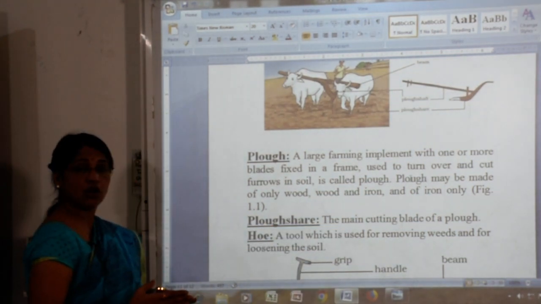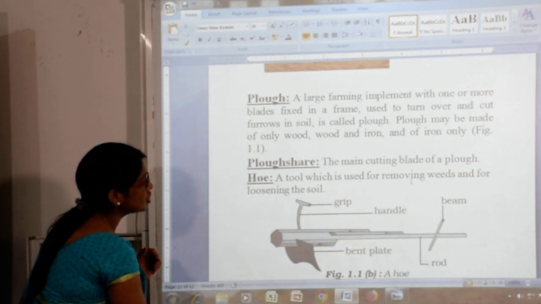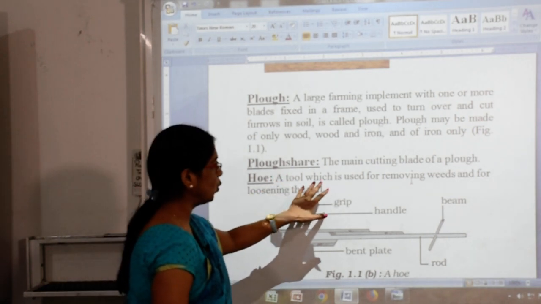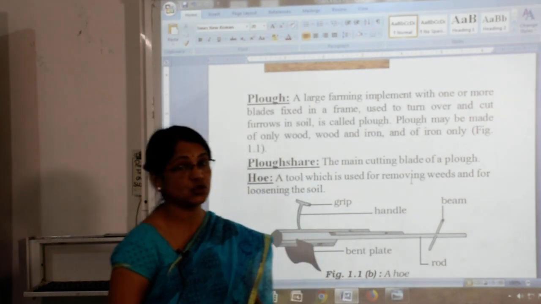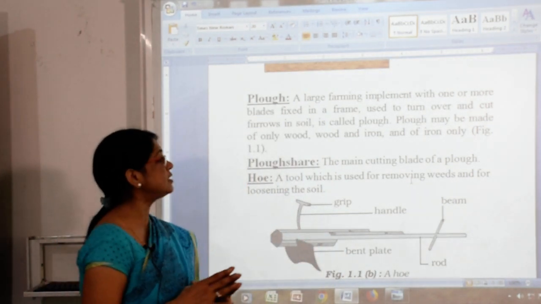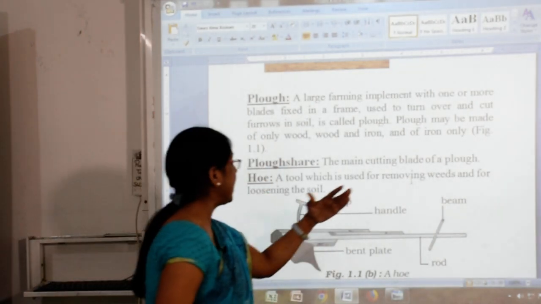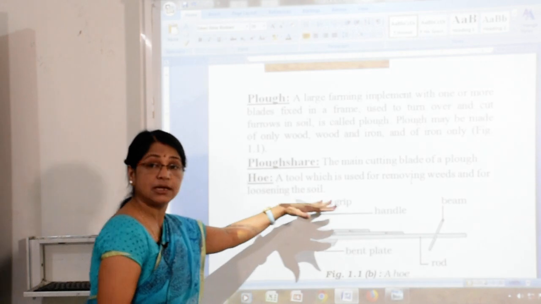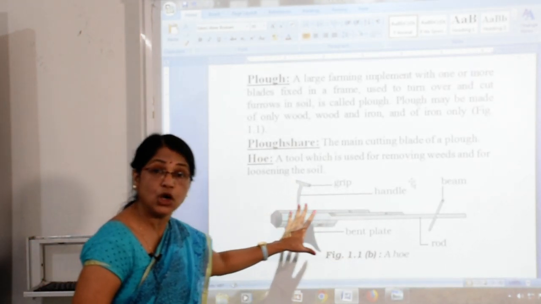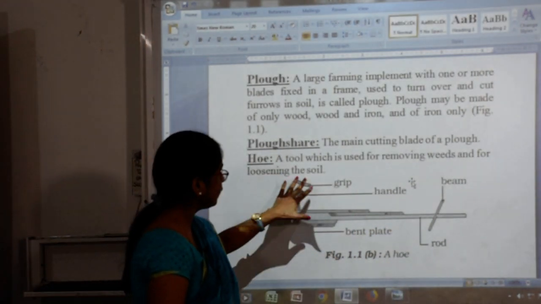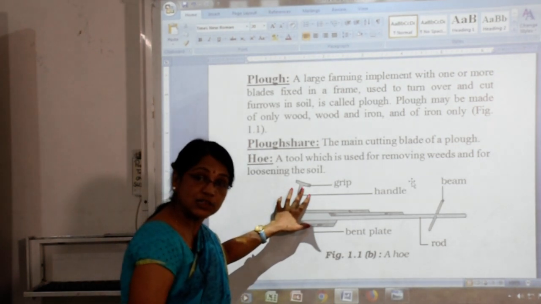Now further we talk about the hoe. What is the meaning of the hoe and what is its utility? A hoe is a tool used for removing weeds. As you know, weeds are unwanted plants, and the hoe is also used for loosening the soil. I want to explain the whole diagram of the hoe. Here is the grip, it is given in your textbook also.